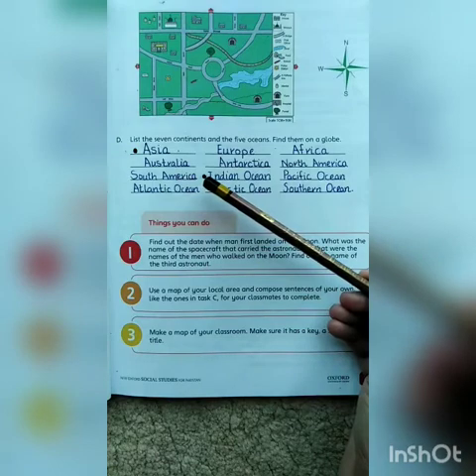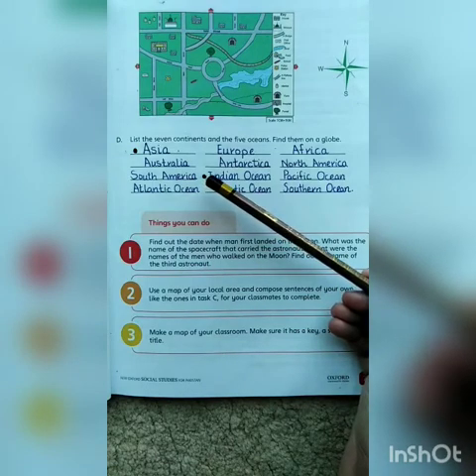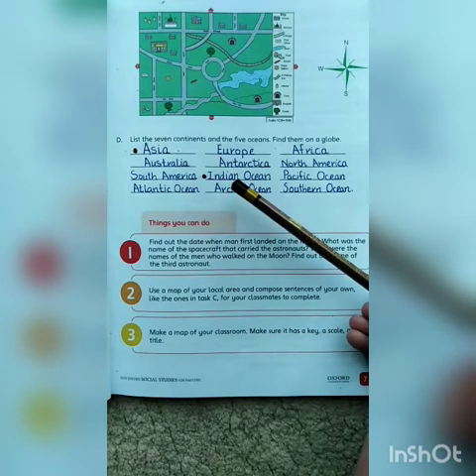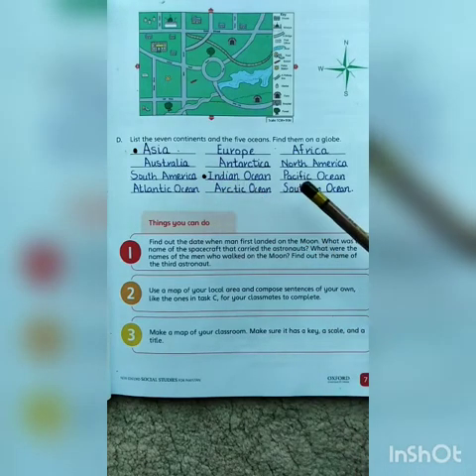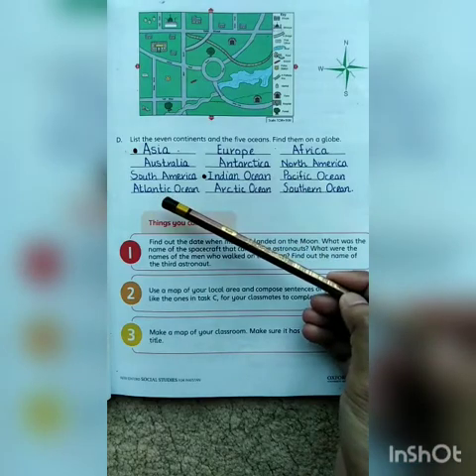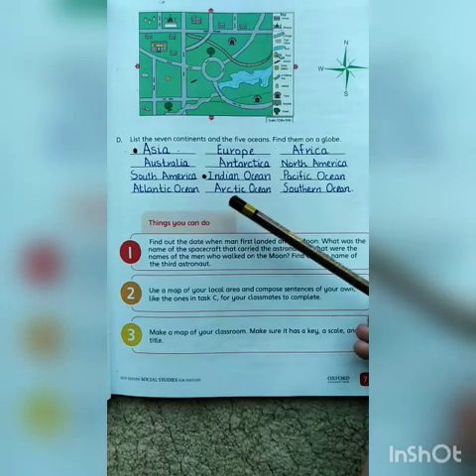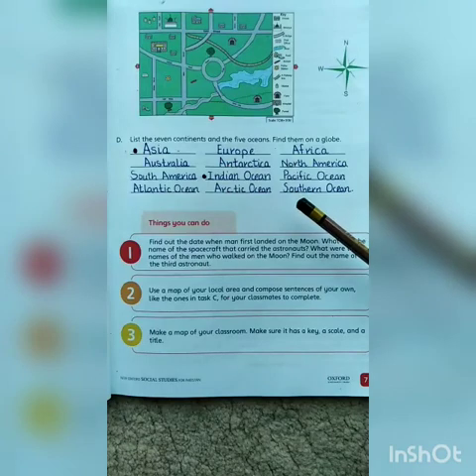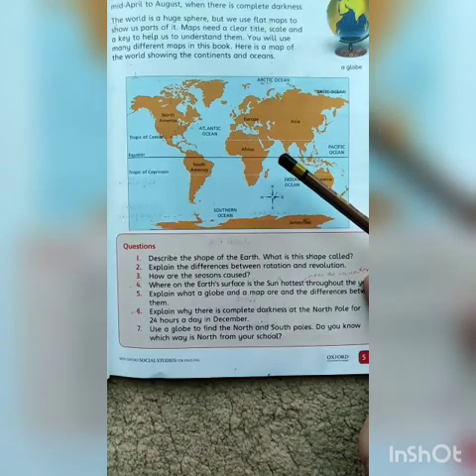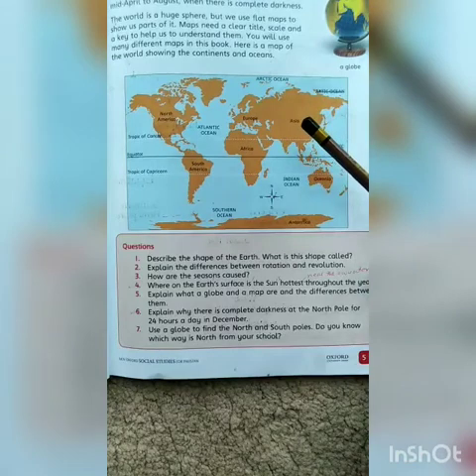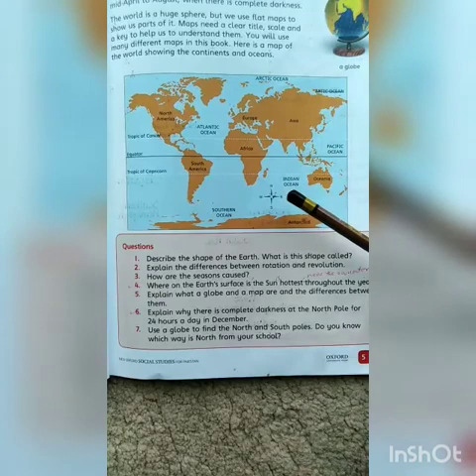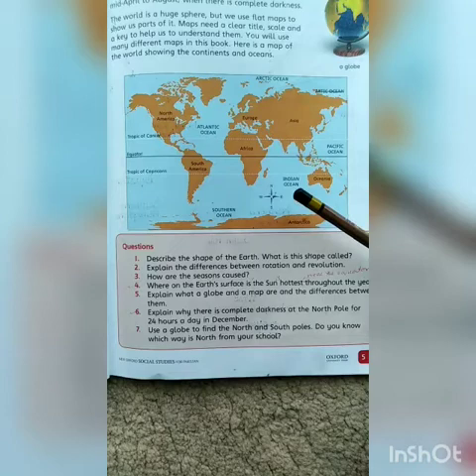Now we will write down the names of 5 oceans of the world. The first one is Indian Ocean, Pacific Ocean, Atlantic Ocean, Arctic Ocean, and Southern Ocean. Let's see these continents and oceans on the map. Students, this is the map of the world, and here this brown color is representing the continents and this light blue color is representing the oceans of the world. So let's see the continents first.